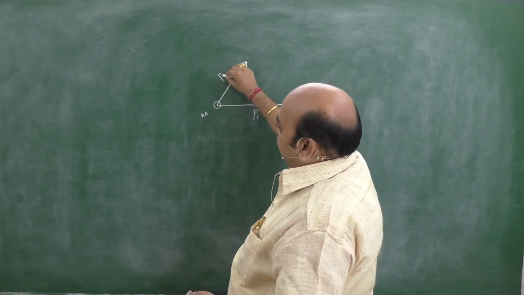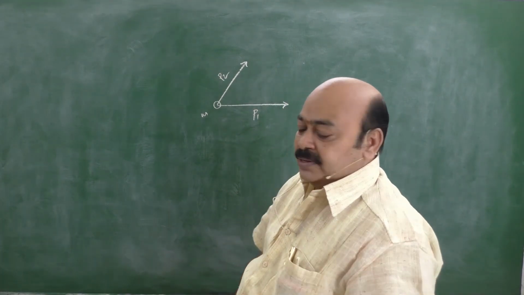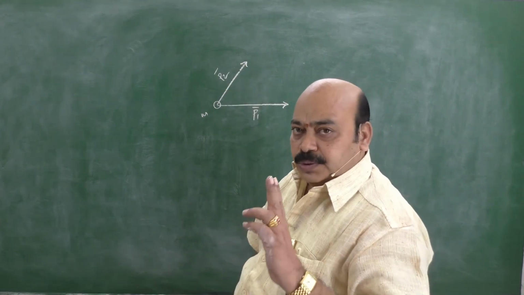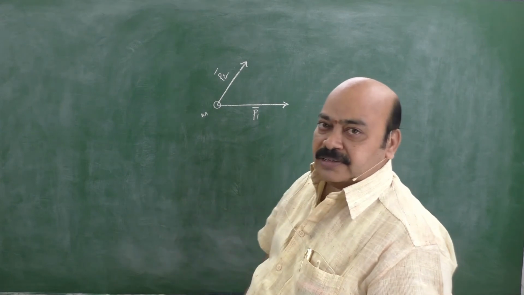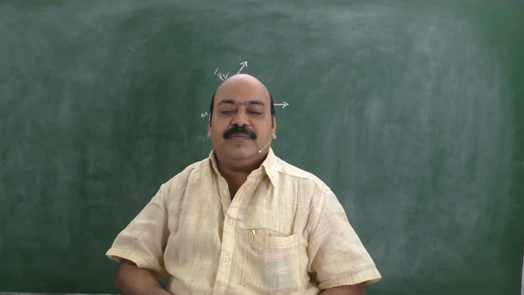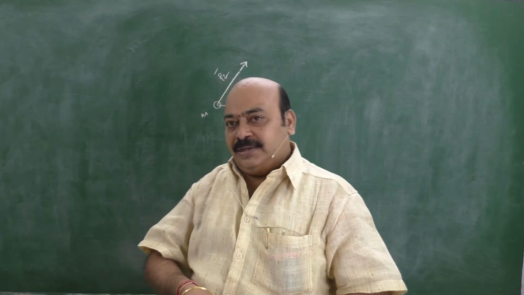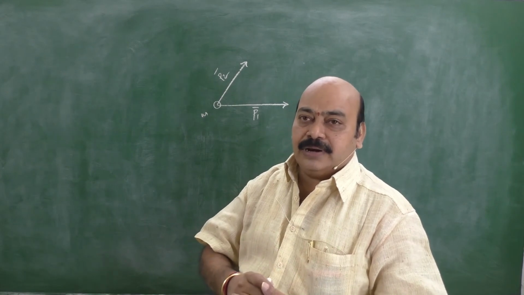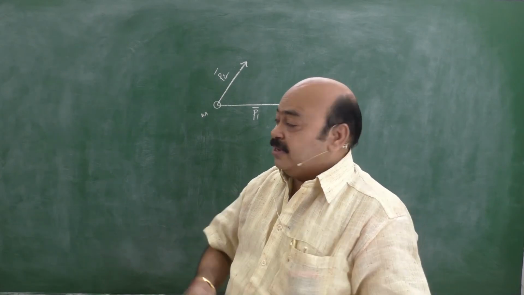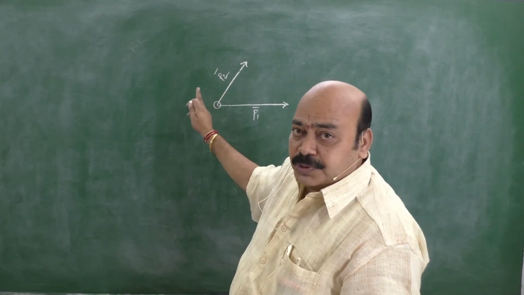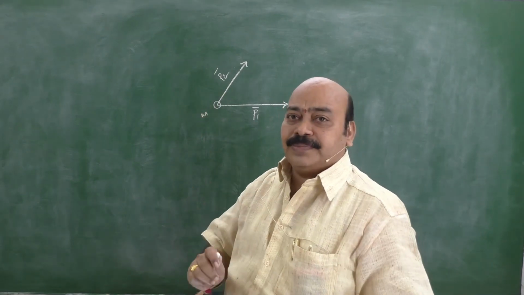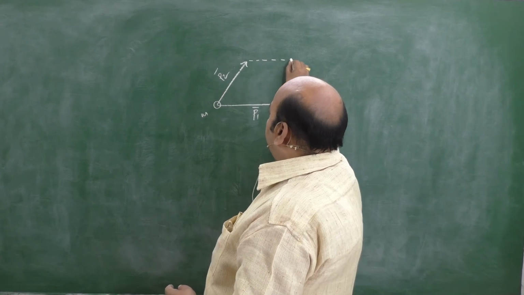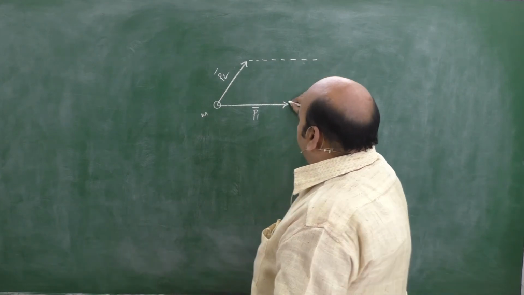Let us suppose this is the second momentum, and we know clearly momentum is a vector quantity. Hence, two vectors act simultaneously. Just recollect from the topic of vectors. When two vectors are acting simultaneously, what is the resultant vector in magnitude and direction? We can determine the resultant momentum of these two by the very famous law called the parallelogram law of vectors.